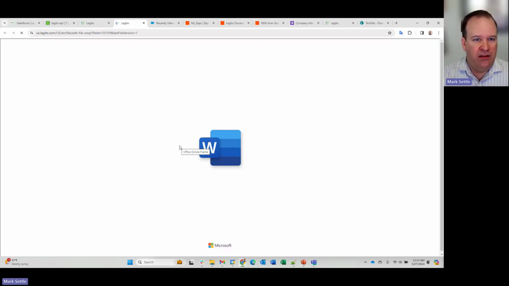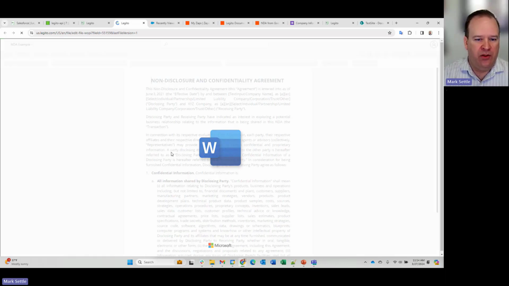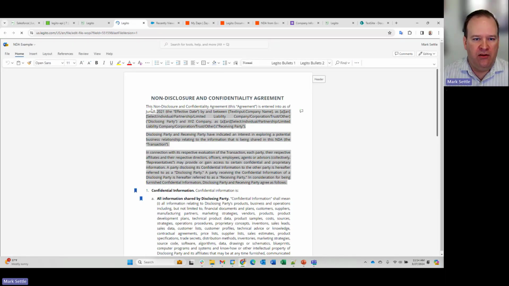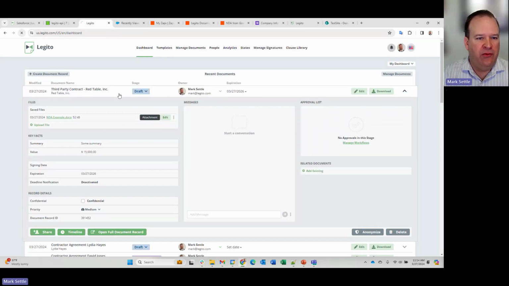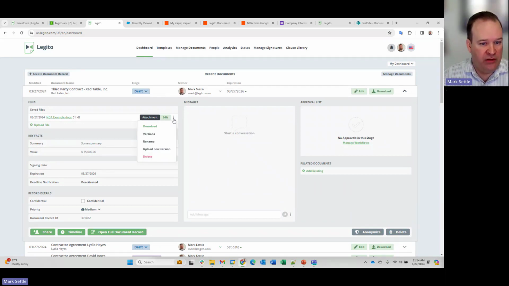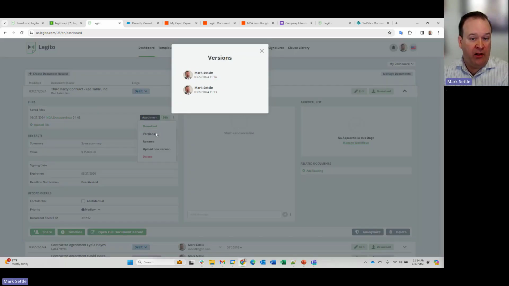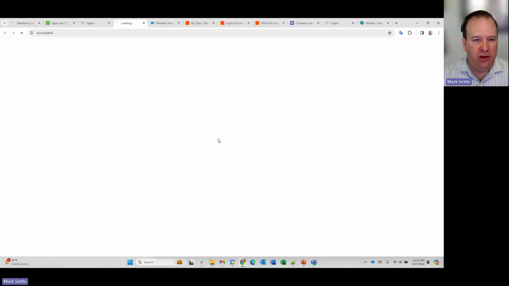So let's actually edit it. Let's make a change. I'll just make some superficial change here. Let's just highlight some text. So this will automatically save back. So I'm going to make that edit, and I'll just close this. And what I'll do is I'll just refresh this. And what I want to show you here is a couple of things. So in my options now in that attachment, I've got versions. And you can see that it automatically created a new version. So I edited that file, made a change, and it created a new version. I can view the previous version, or I can edit the current version.